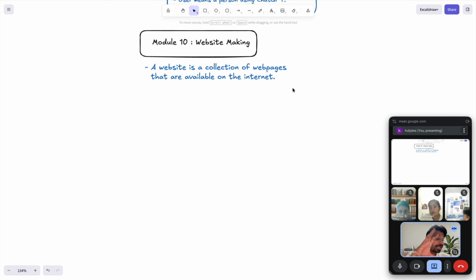So a website is a place on the internet where people can view information, pictures, videos, and many other things using a web browser. Correct or not? This is clear.